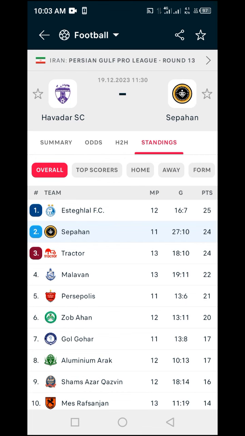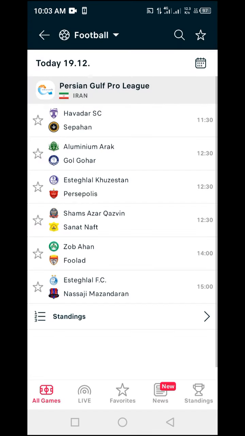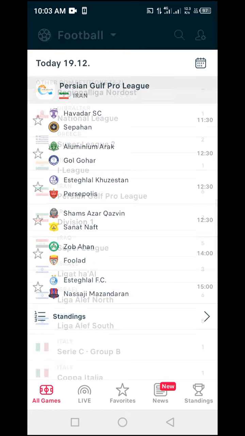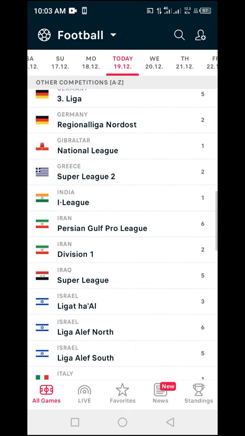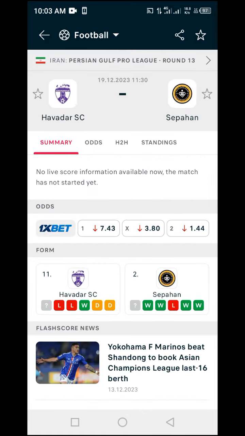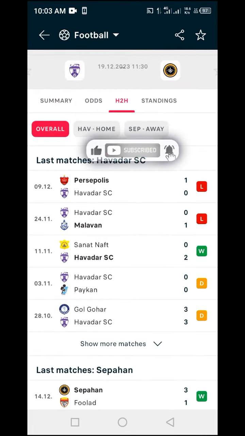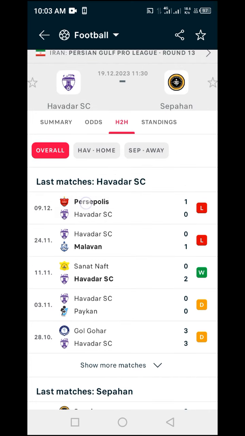But we are not going to conclude here. What we want to do is to now check some of the matches that have been played by the opponent of the team playing together. So I want to look at the other team, which is actually Havada. I want to look now at the match comparison of Havada and its own opponents. The first opponent here is Persepolis.